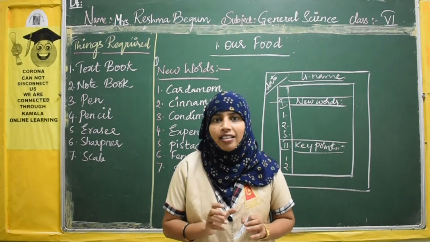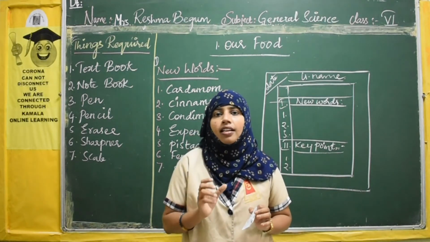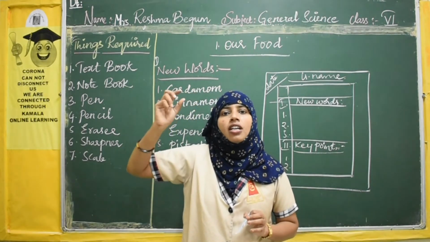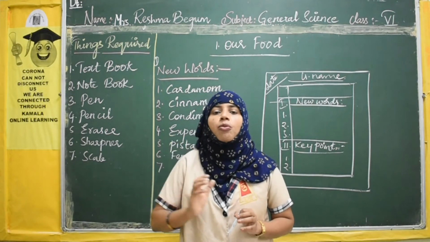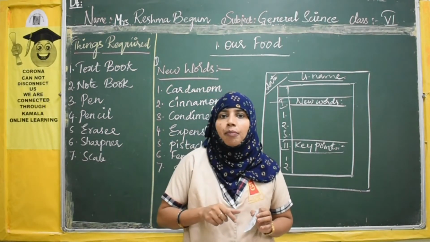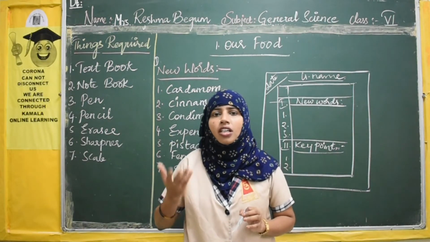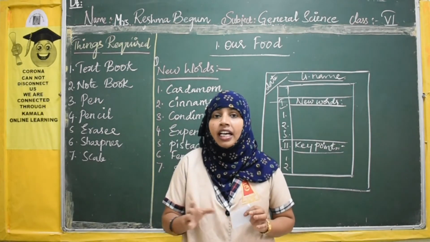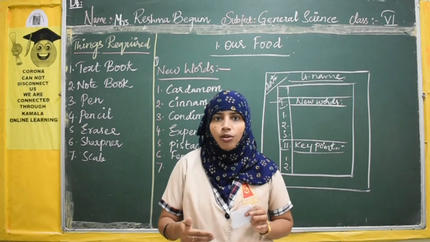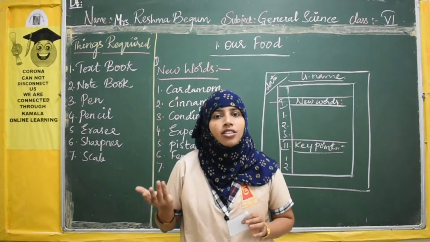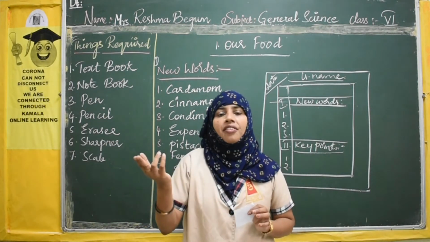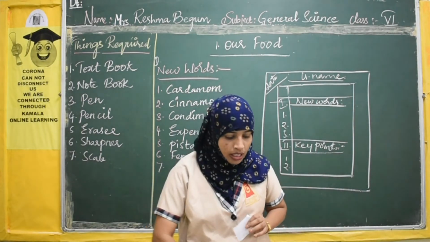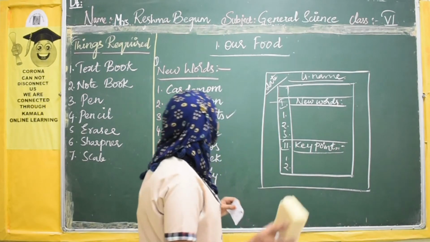In the second page of your book, what are you going to do? You are going to write the index. Your index must contain serial number, name of the lesson, sign of teacher, sign of parent. Normally in most of the notebooks you will get the index page already printed. If that is there, you can use that one only. If in a few books it is not available, please take from that and write. So I am telling you the headings to maintain also. I will write on the board. Please have a look.